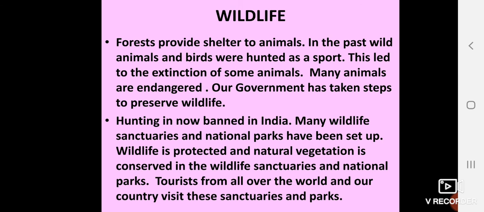Our government has taken steps to preserve wildlife also. Now hunting is banned in India. Many wildlife sanctuaries and national parks have been set up. Wildlife is being protected, and natural vegetation is conserved in the wildlife sanctuaries and national parks. Tourists come from all over the world and our country to visit these places where wild animals are kept. A sanctuary is basically an area where wild birds or animals are protected.